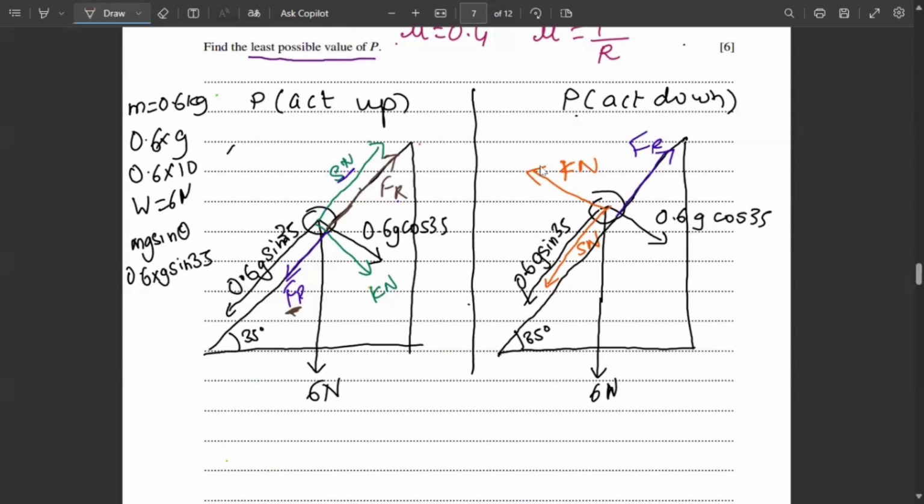So here we will have two equations and here one. In short, we will have three equations. We'll have to find the value for P for all of them and then finalize which one has the lowest value for P. So how do we do that? Let's get right to it.